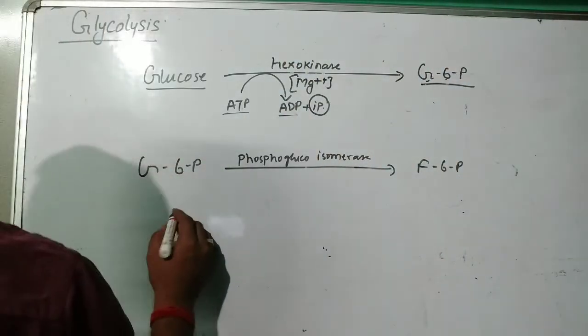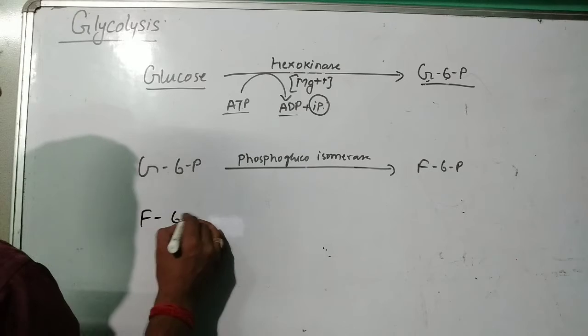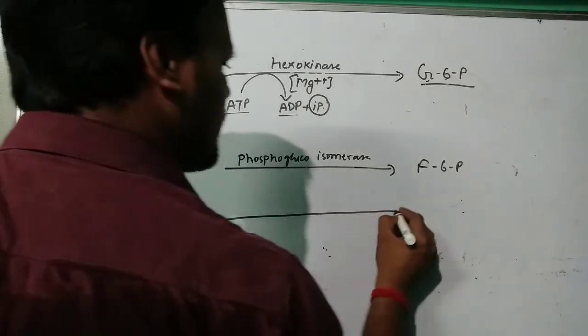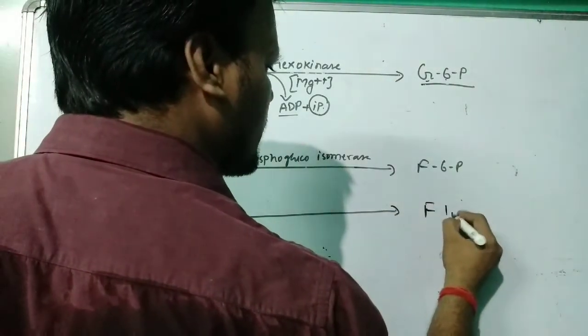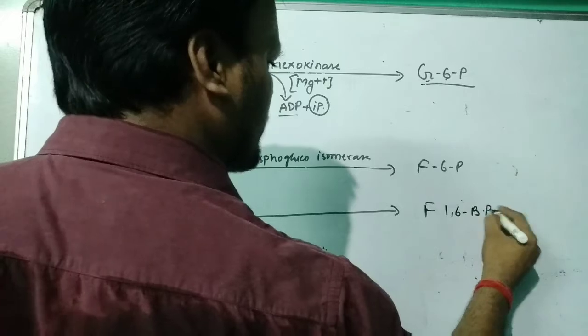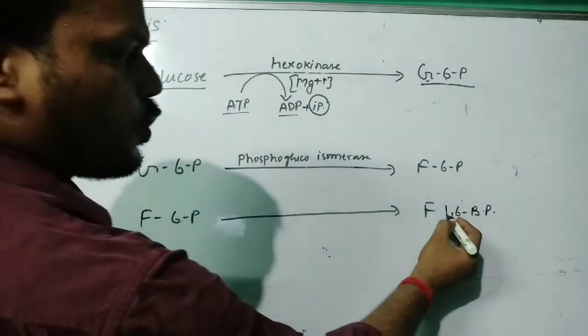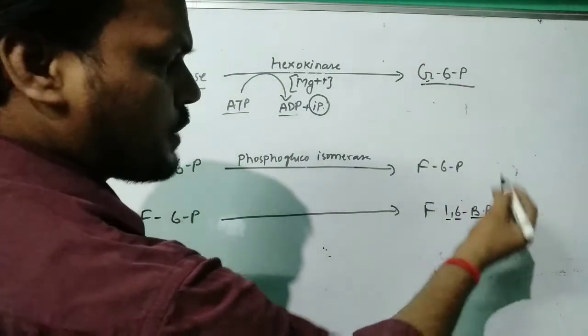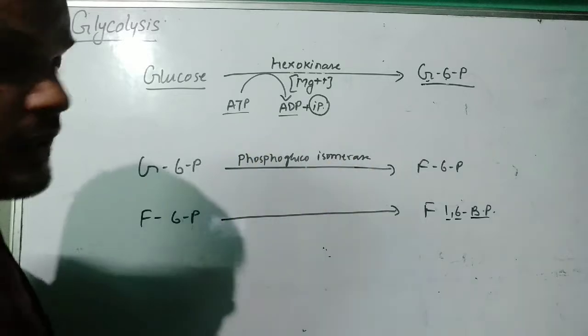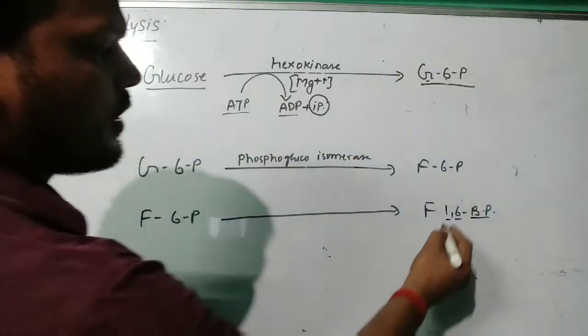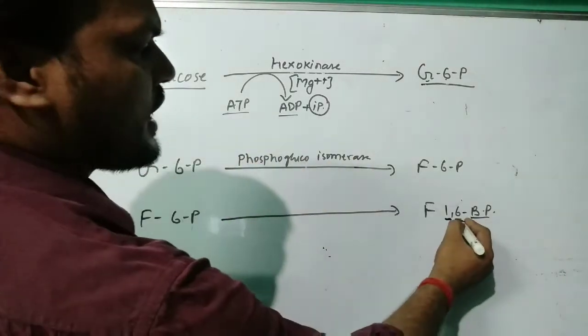The third one is fructose 6-phosphate is converted into fructose 1,6-bisphosphate. As you can see, fructose 1,6-bisphosphate. Bisphosphate means now 2 phosphate groups are there, and they are going to add on the 1st carbon of fructose as well as on the 6th carbon.